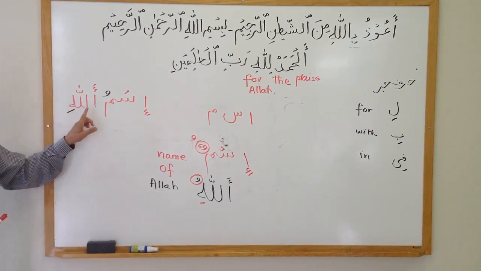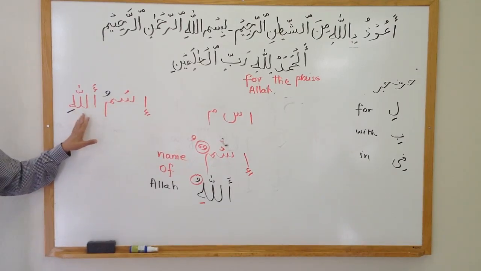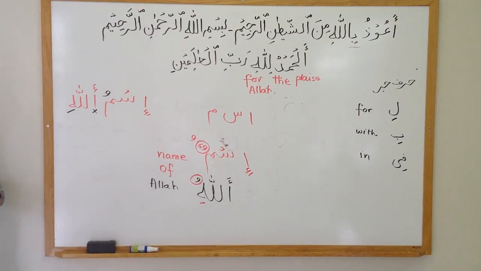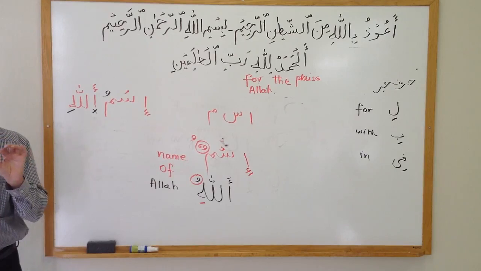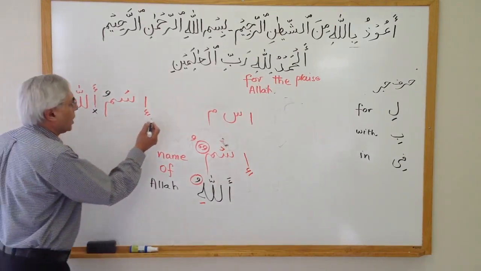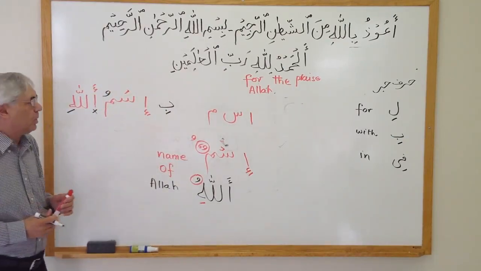Ismullahi. Now separately as ismu and Allahi. When you read them together, you do not pronounce this alif in between. It will be Ismullahi. Ismullahi is the correct statement. The meaning of Ismullahi is name of Allah. Ismullahi, name of Allah. Now I am going to put a B before that. B means with.